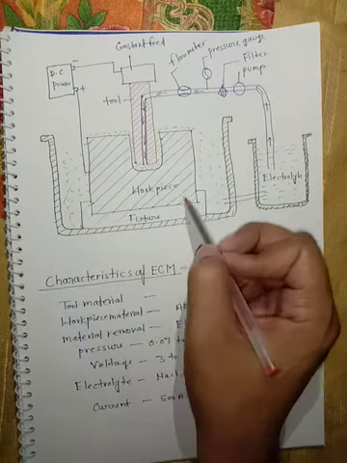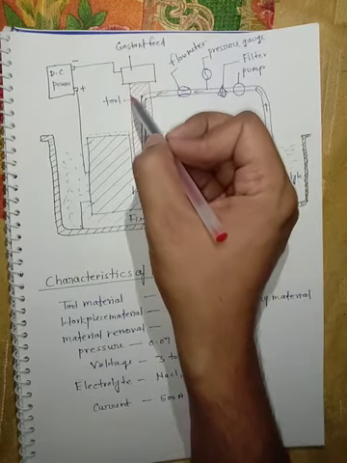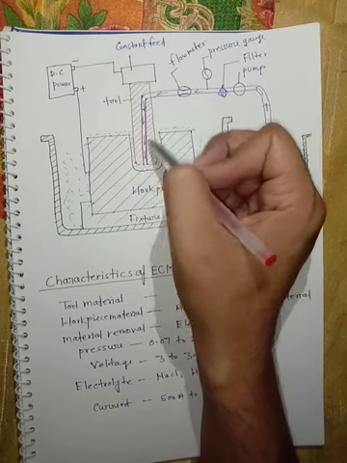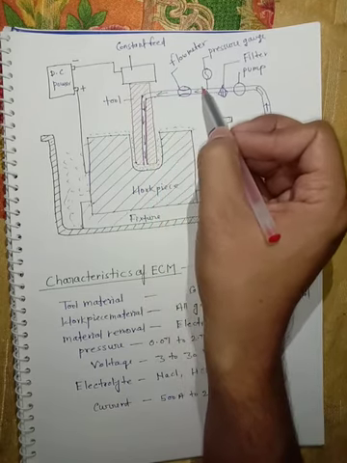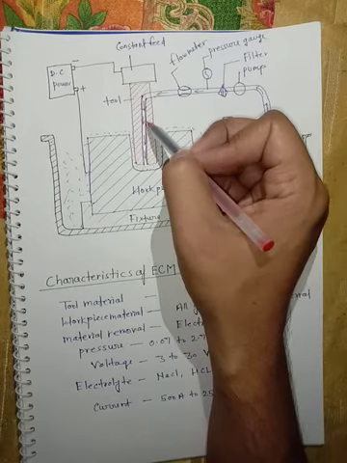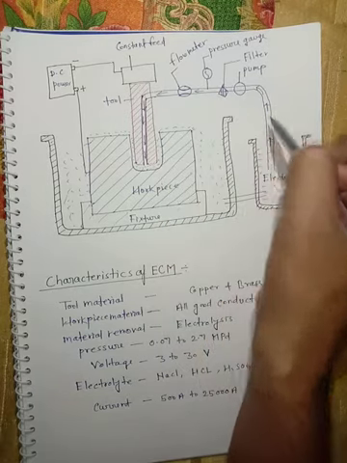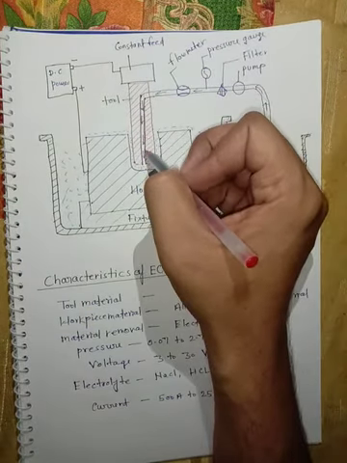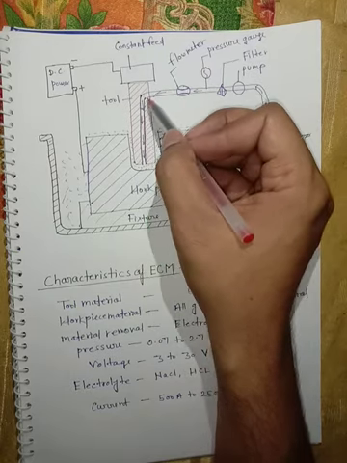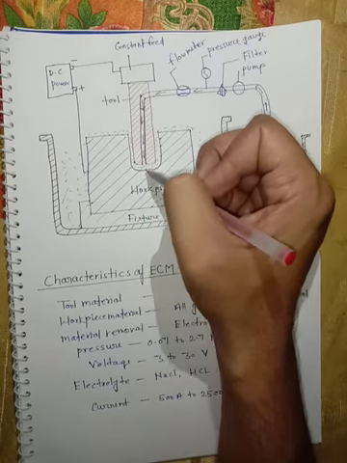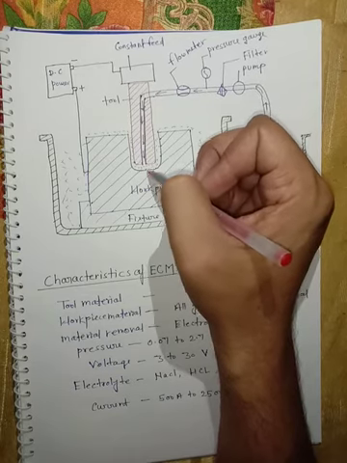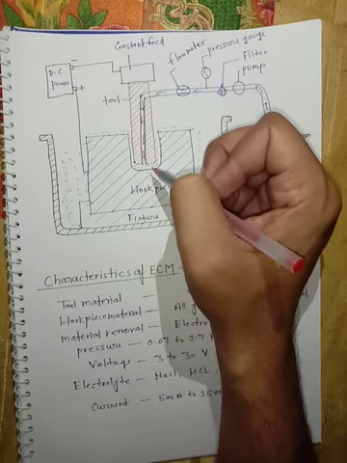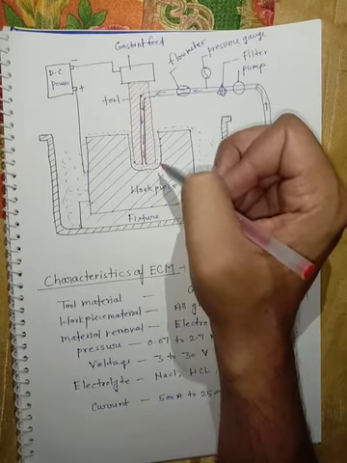This one is our workpiece, and in it we have inserted our tool, which I have colored red. In the tool I have made a passage, which looks like a pipe, and through this pipe we flow the electrolyte through the different passes. This means in the tool we made a passage to flow the electrolyte through the narrow gap between the workpiece and tool. As I mentioned, this narrow gap is very small and may be 0.03 mm.